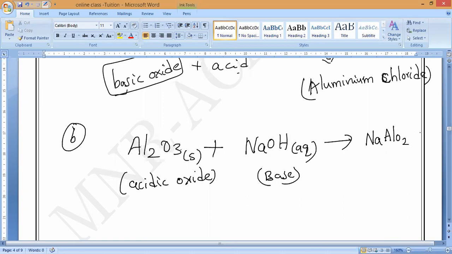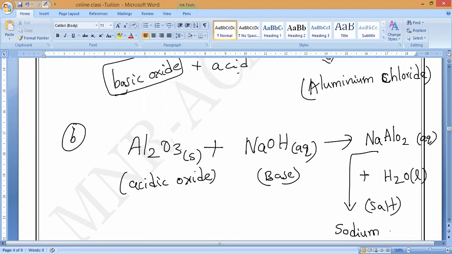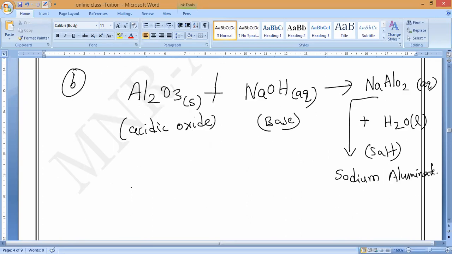Sodium aluminate, which is in aqueous state, plus, we get what, guys? Water. Remember. So this is the salt. What is the salt name, guys? Sodium aluminate. Please remember, very important, sodium aluminate. So balance it now fast. Everybody balance it. I want the balanced equation.